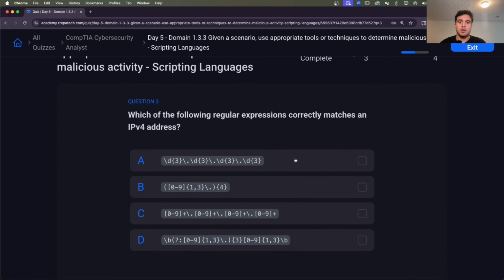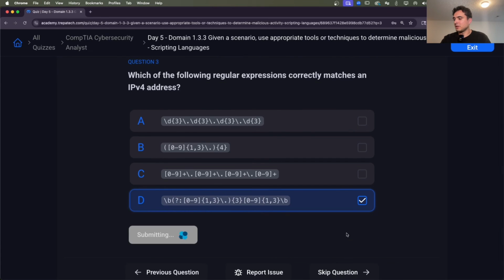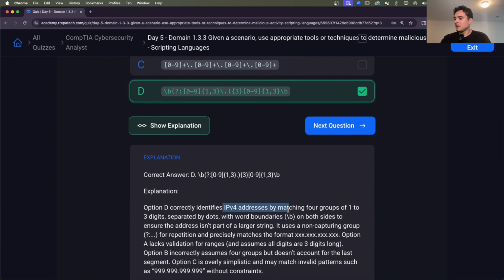Okay, question 3. Which of the following regular expressions correctly matches an IP address? We just looked at this one on our slide deck. Again, like I was saying, regular expressions are not the easiest to decipher, but it's going to be D right here. Let's go look at our explanation and see why. It matches 4 groups of 1 to 3 digits separated by dots, with word boundaries on both sides to ensure the address isn't part of a larger string.